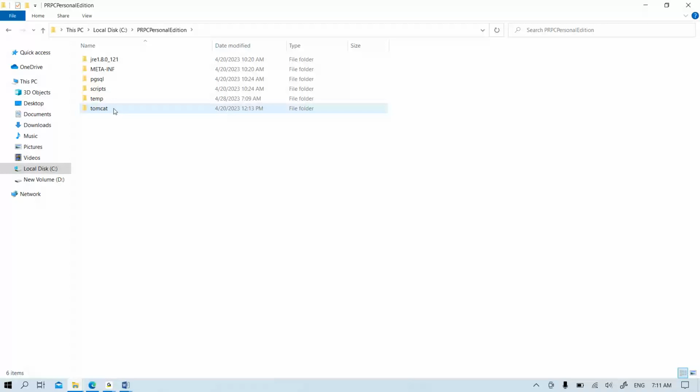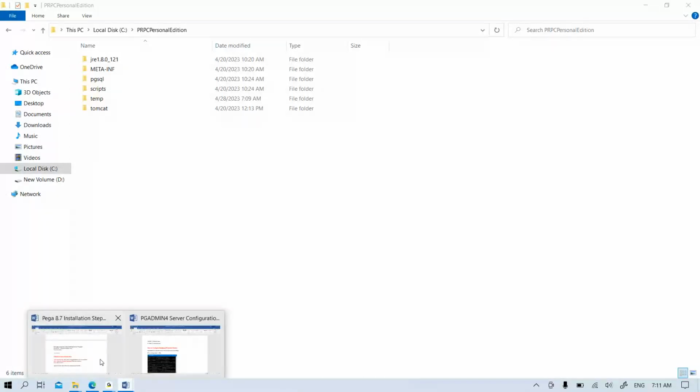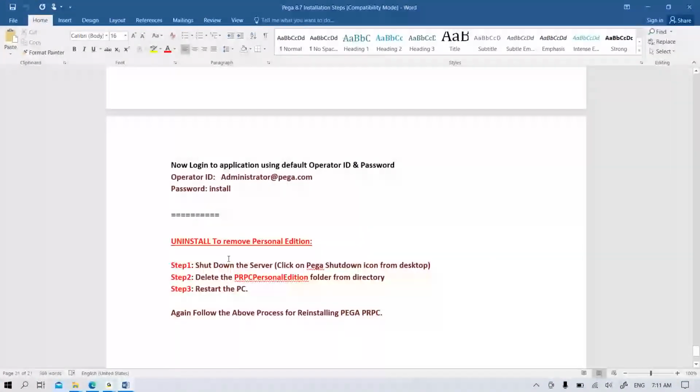But whenever we are going to uninstall the application, the process you need to do is, if the installation is not success, then we have to shut down the server. Then in your drive, we have to delete the PRPC Personal Edition folder. I'm not deleting it now, but in any case, if installation is not success, after you shut down the server, we have to remove this folder. So shift delete you have to do.